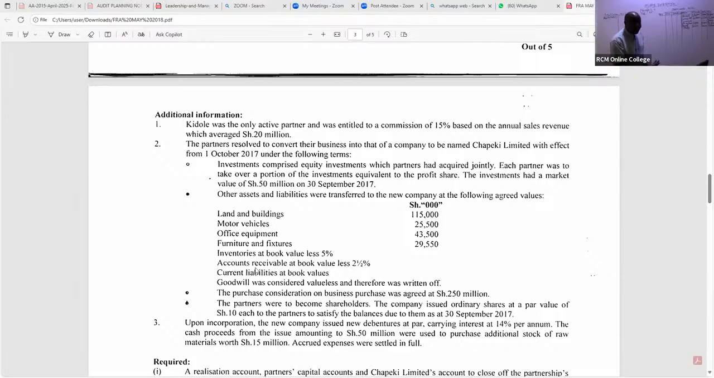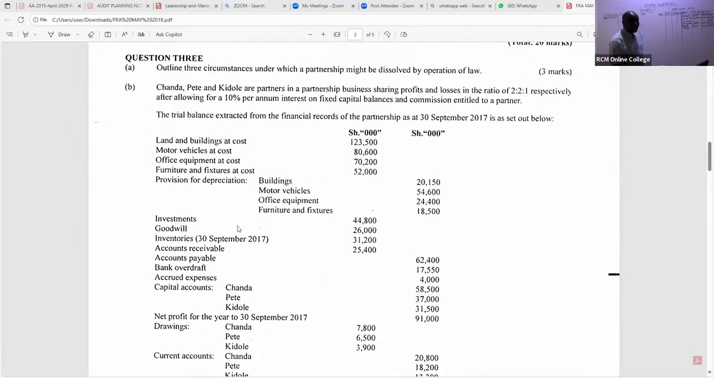So in this case here, let's take them to the realization account as we tick. If you have your past papers, tick, so you don't forget any. So the first one that was realized to the new company is land and buildings. So we have here land, and buildings. So we have, I'll just say land. So land, are you able to see the cost? The cost given is 123,500.